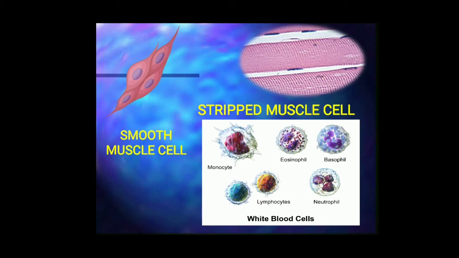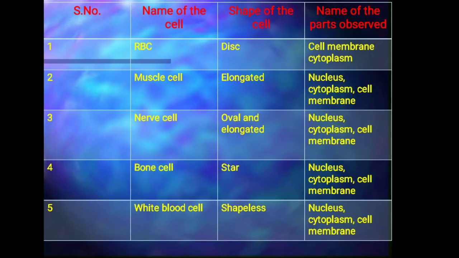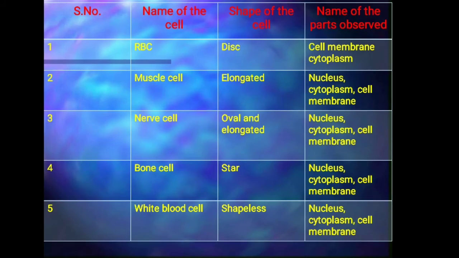So when you observe the permanent slides of different cells in the human body, you can find that each and every cell has its own shape and structure. And not only that, it performs a specific function.